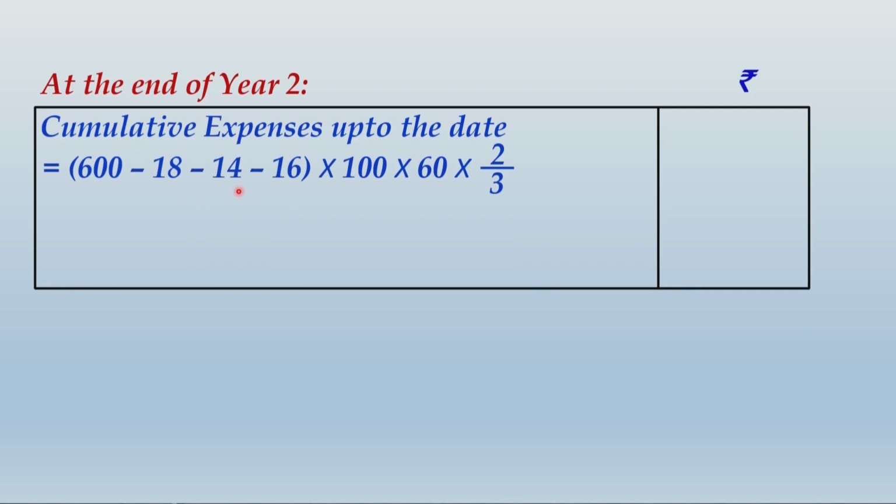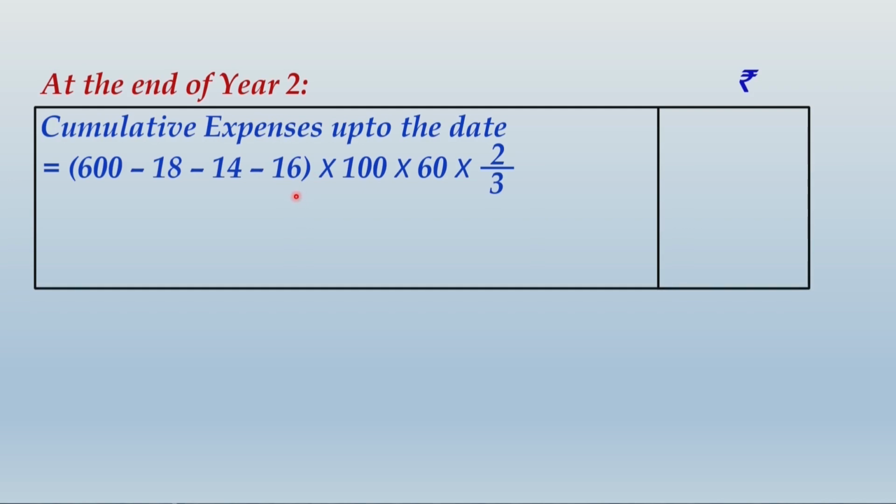Now see what has happened. After first year end, your estimate that 42 employees will leave, that estimate stands no more, because the actual figure over here has replaced the estimate. However, for the third year, you still have to depend on the estimate, because there is no actual information available. So again, when you reach the end of third year, this number will definitely change because of the actual number of employees leaving.